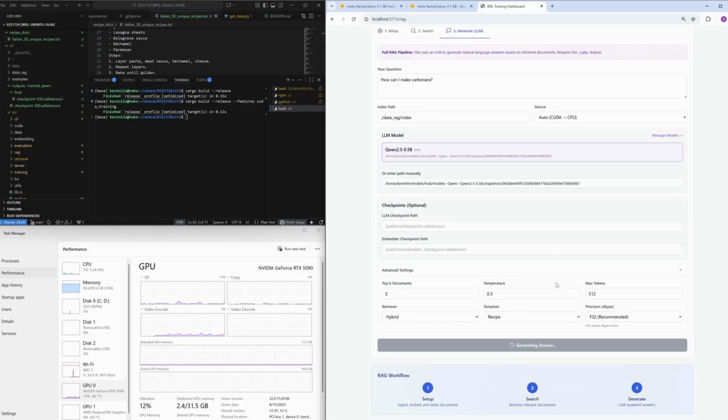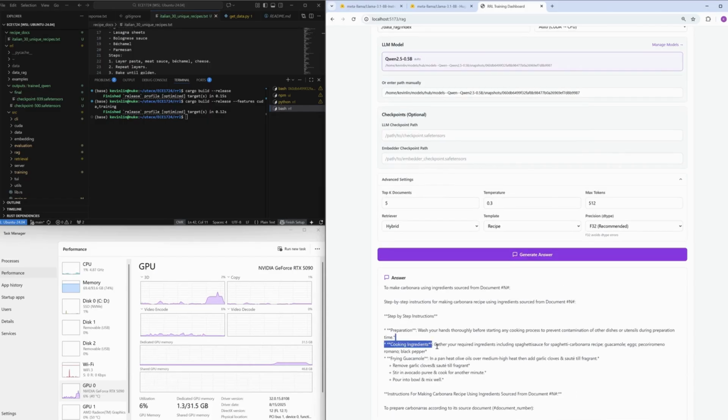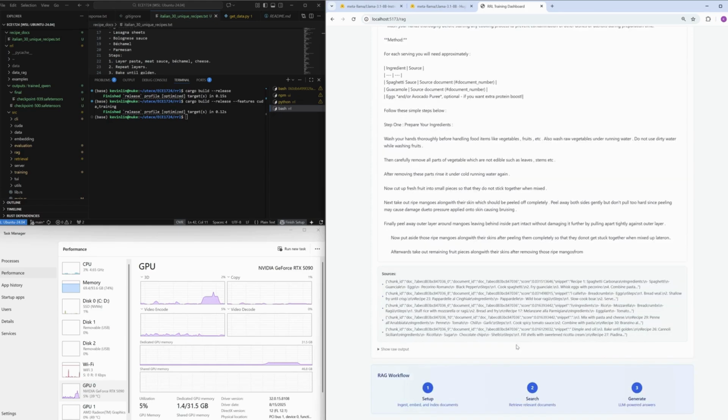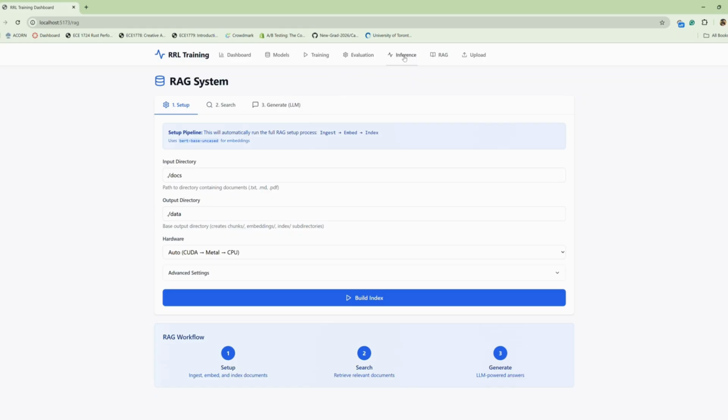Finally, generation. The retrieved chunks are injected into the prompt, and Qwen 2.5-0.5b generates a grounded answer. This solves one of the biggest LLM problems: hallucinations, outdated knowledge, confident nonsense.